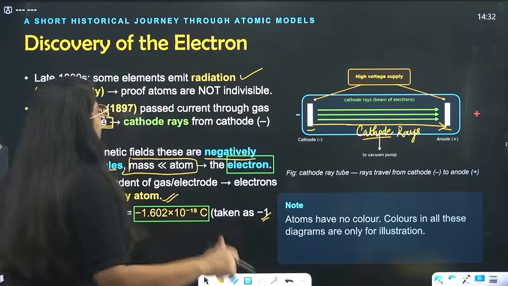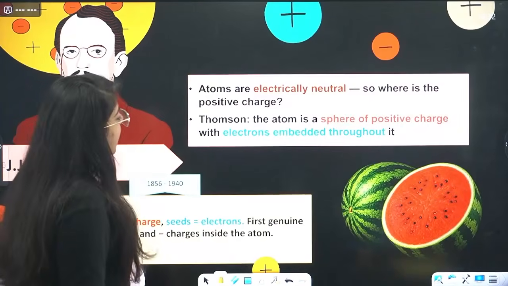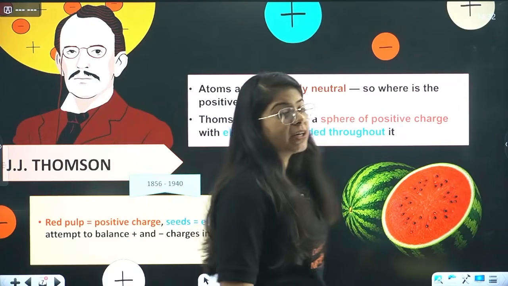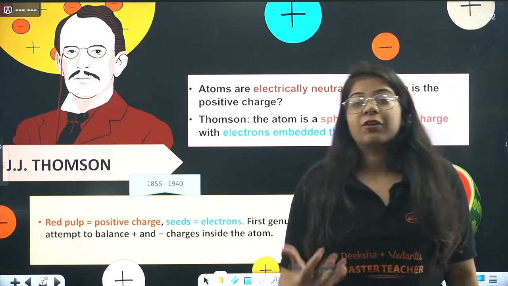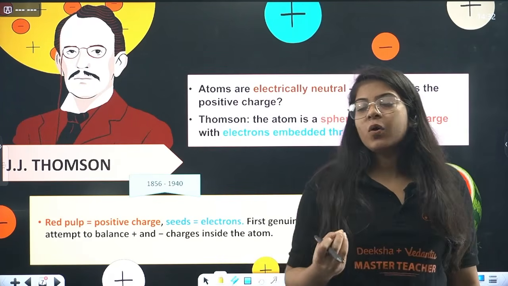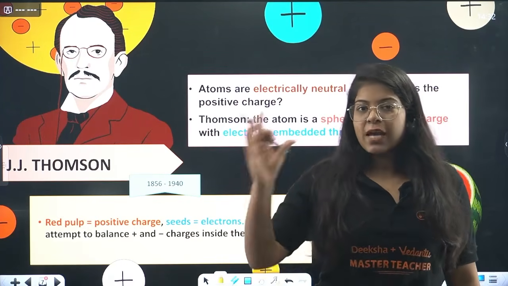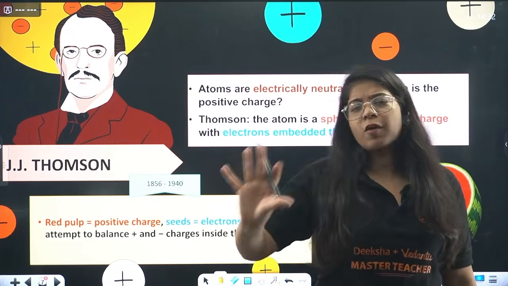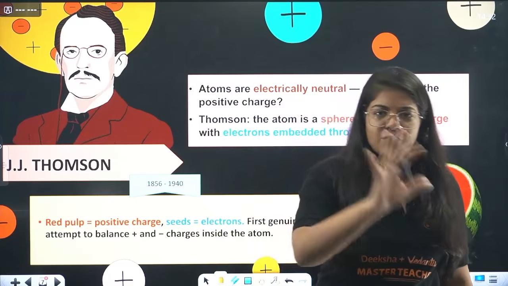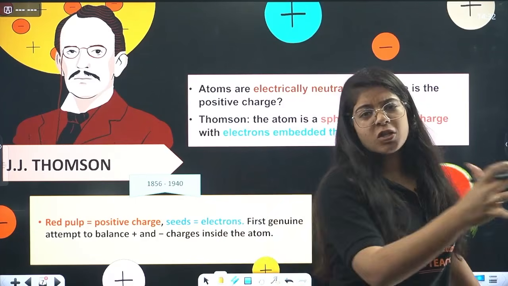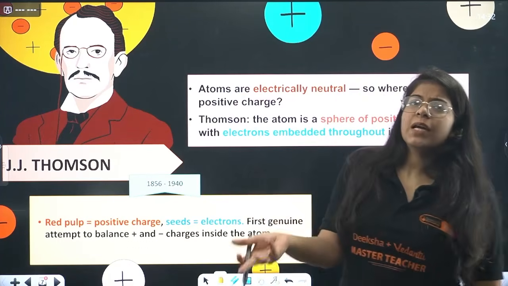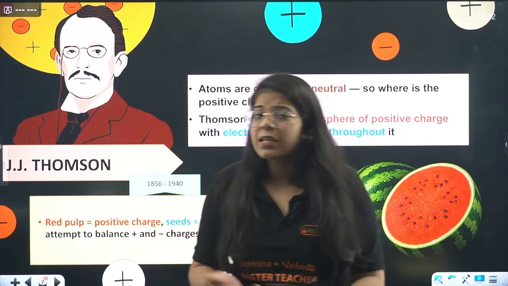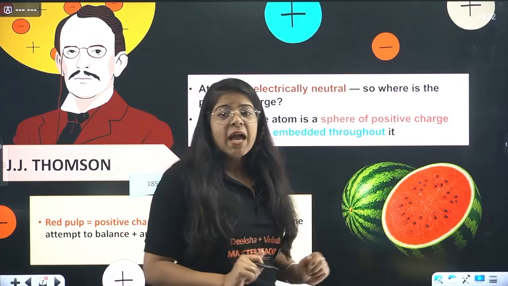Now beta, let's go to the next slide and actually see what happened after we discovered the electron. J.J. Thomson discovered the electron during this gas chamber experiment where he saw that a negative charge is running from the cathode towards the anode, that is negative to positive. Since it is going towards the positive rod, it must be negative, because positive and negative attract, while negative-negative and positive-positive repel, right?